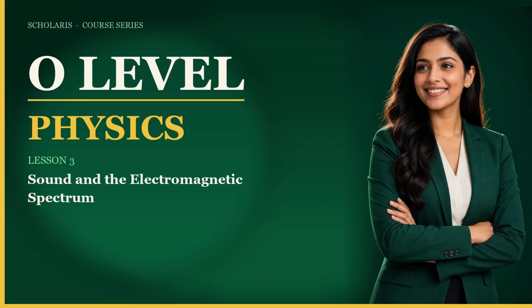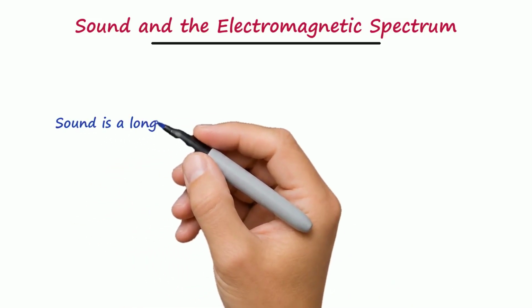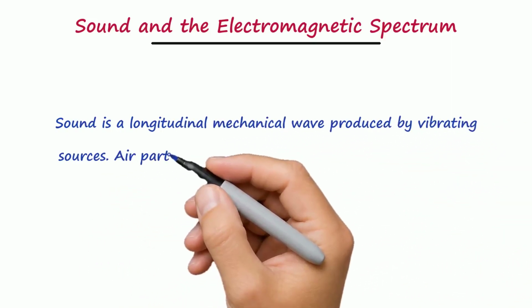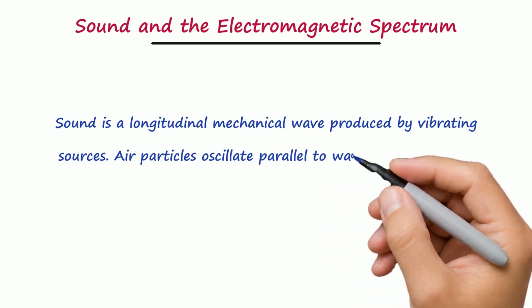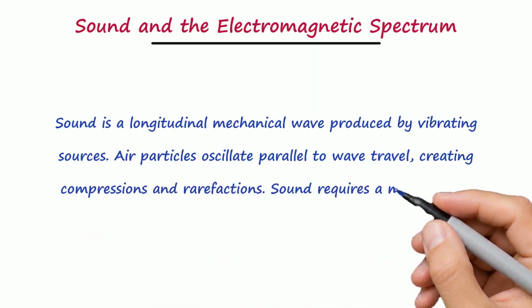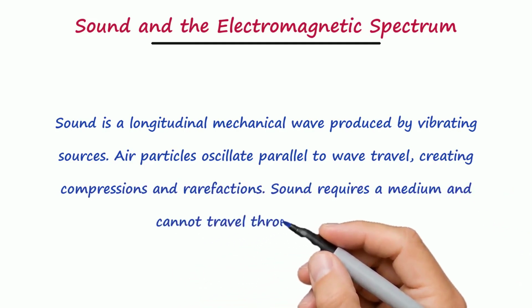We're jumping into O-level physics, lesson 3, sound and the electromagnetic spectrum. Sound is a longitudinal mechanical wave produced by vibrating sources. Air particles oscillate parallel to wave travel, creating compressions and rarefactions. Sound requires a medium and cannot travel through a vacuum.